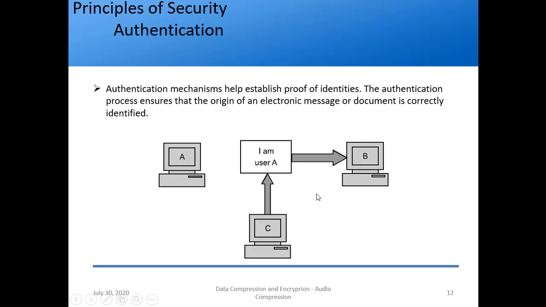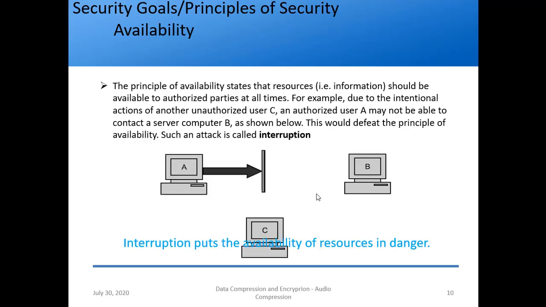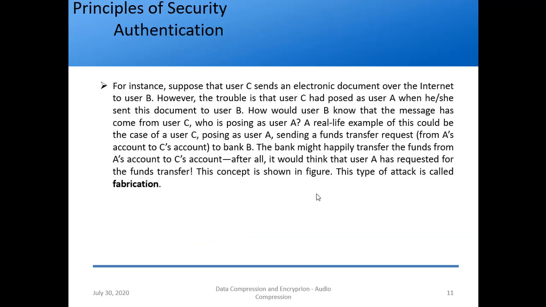We have not seen authentication yet, so let's see what authentication is, right? We can understand it with a very simple example. For instance, suppose that user C sends an electronic document over the internet to user B. So what is happening? C is sending some document to B. However, the trouble is that user C had posed as user A when he or she sent this document to user B.